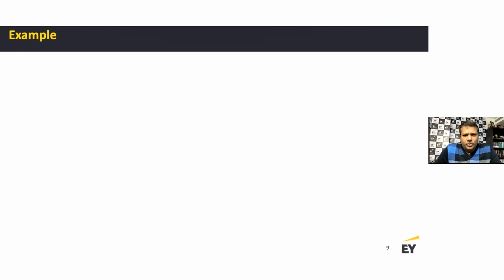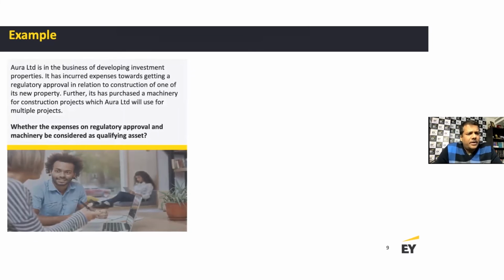All right, now we're going to look at an example which talks about a qualifying asset. Here's the question. Aura Limited is in the business of developing investment properties. It has incurred expenses towards getting a regulatory approval in relation to construction of one of its properties. Further, it has purchased machinery for a construction project, which Aura Limited will use for multiple projects. Should the expenses on regulatory approval and machinery be considered as a qualifying asset?